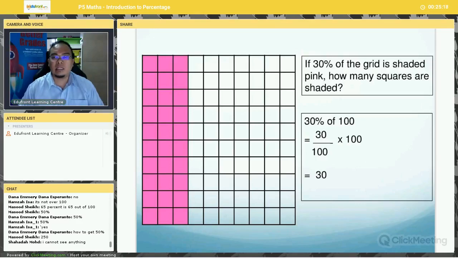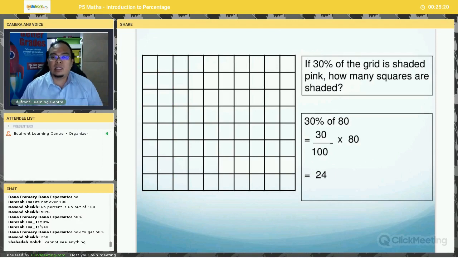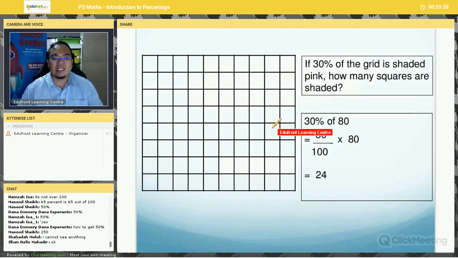Next, let's move on. Now, what about this? If 30% of the grid is shaded pink, how many squares are shaded? Can anyone tell me what's the answer here? You can see here, the total number of squares is not 100. So how many is it? 1, 2, 3, 4, 5, 6, 7, 8, 9, 10. So you can see there are 80 squares.